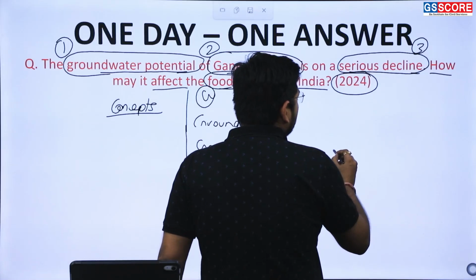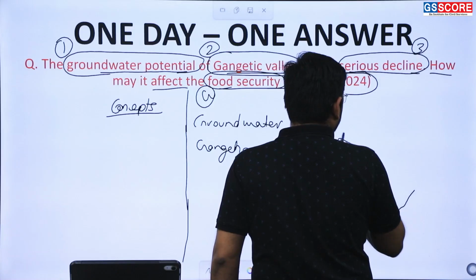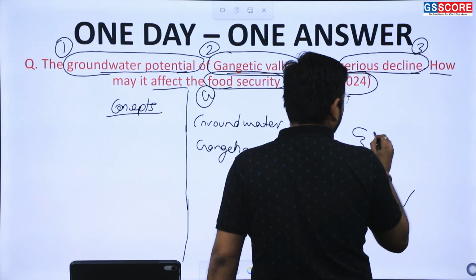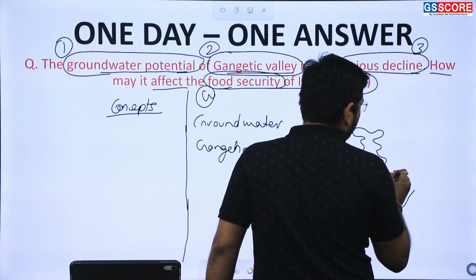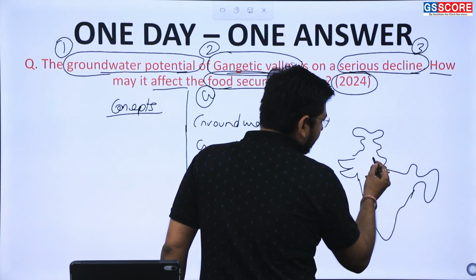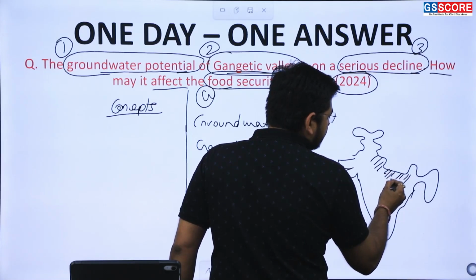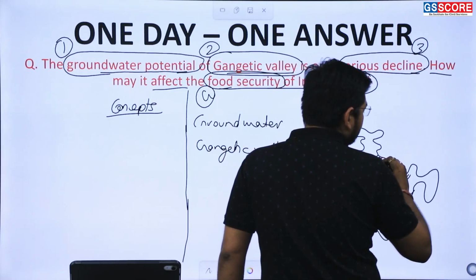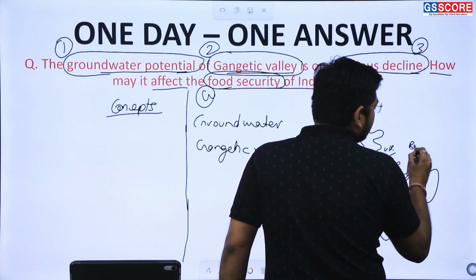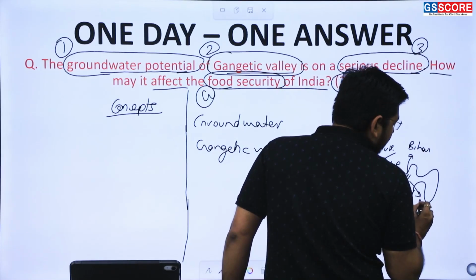When I draw the map of India, I can see the regions where the Ganga river flows, containing part of Uttarakhand, then part of Uttar Pradesh, then regions of Bihar, and also certain regions of West Bengal.